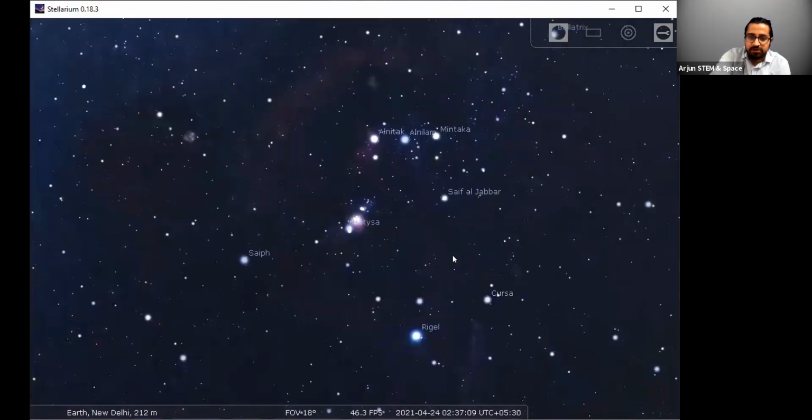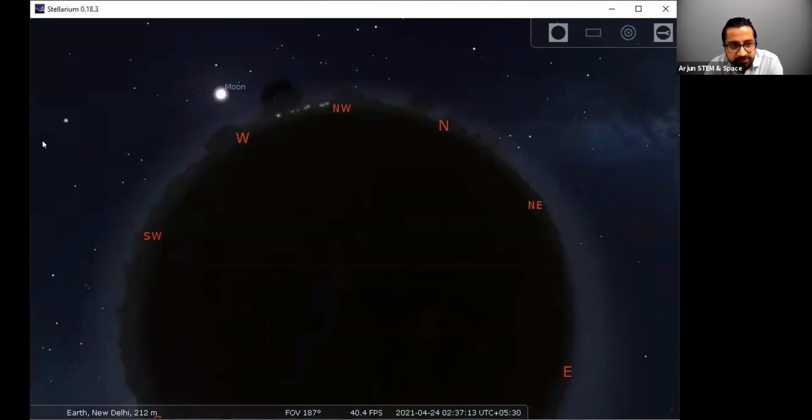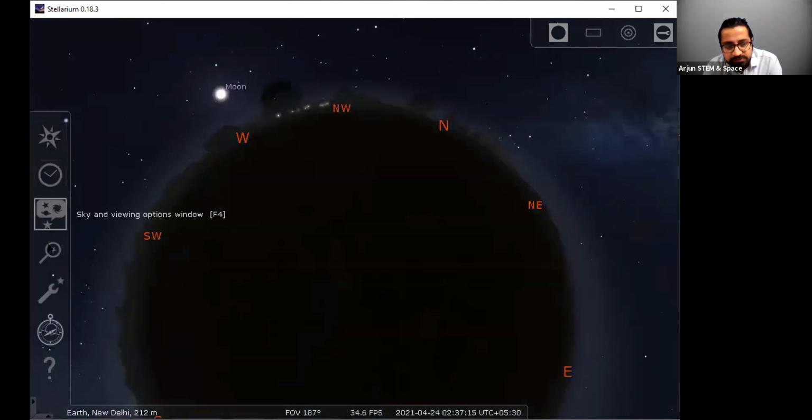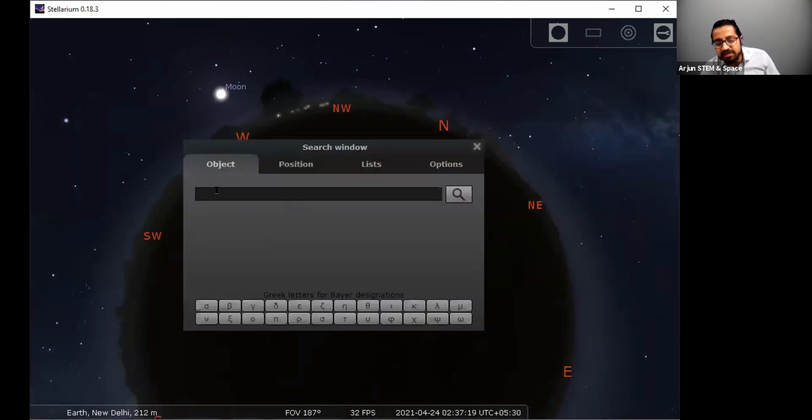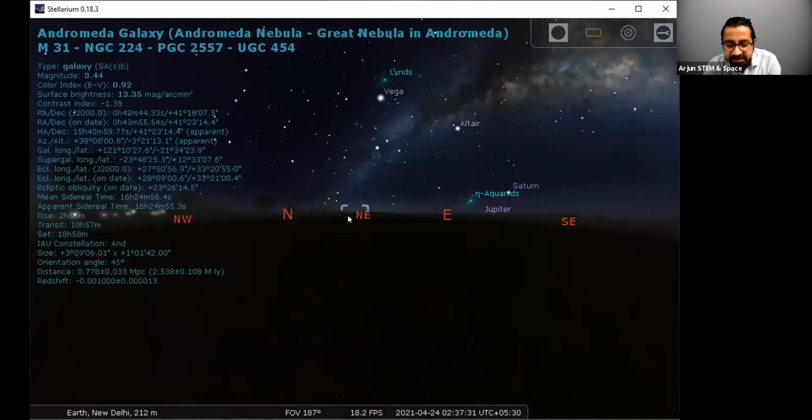So basically, what you do now? Just let me get back to the ground over here. If you see this panel, this option which says search window, just click on the search window and you can search anything. Let me search for Andromeda Galaxy. If I were to go to Andromeda Galaxy, I can see where exactly it is, and it is right there.